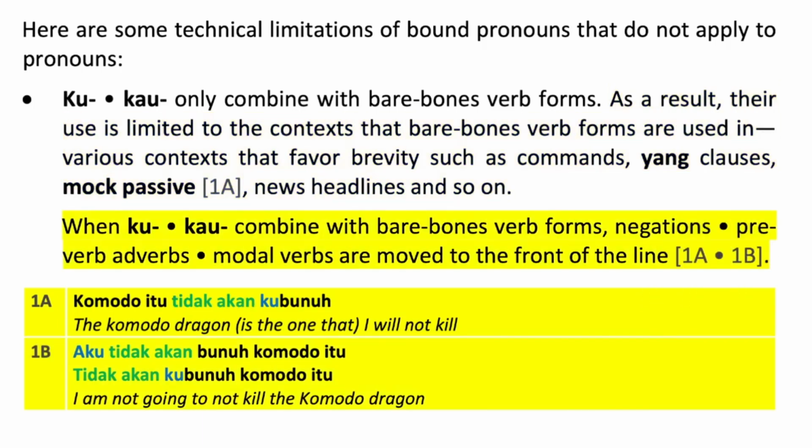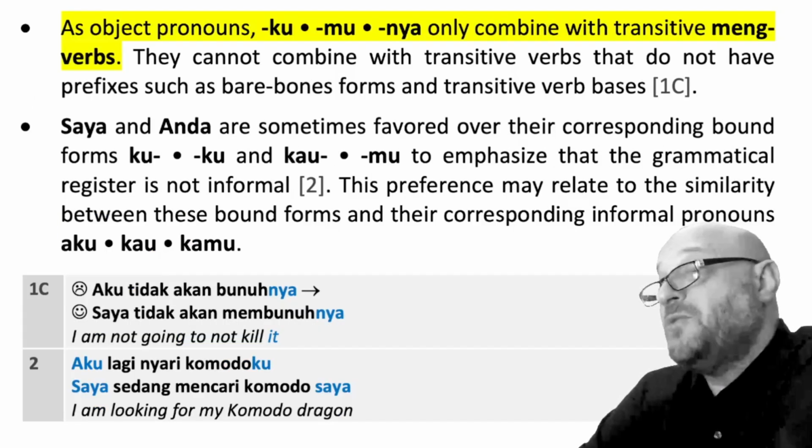When ku, kau combine with bare bones verb forms, negations, preverb adverbs, and modal verbs are moved to the front of the line. Example 1a, tidak akan kubunuh. Example 1b, aku tidak akan bunuh Komodo itu. I'm not going to kill the Komodo dragon. Or tidak akan kubunuh Komodo itu. Same meaning.